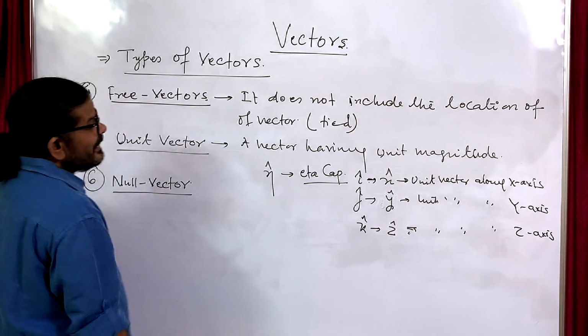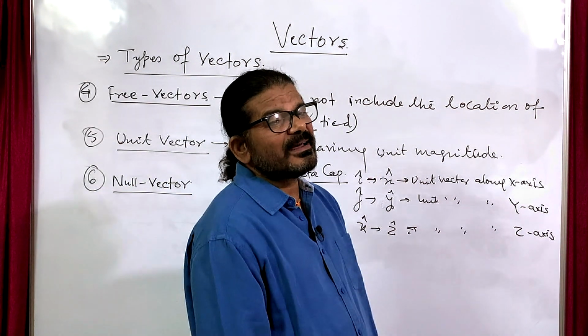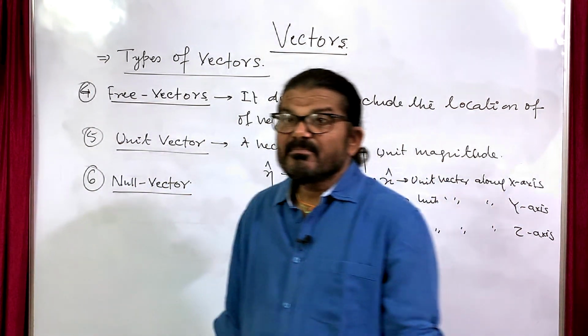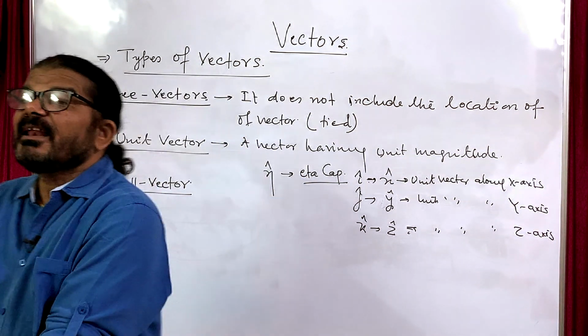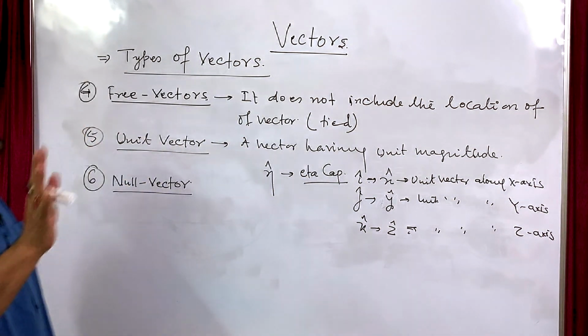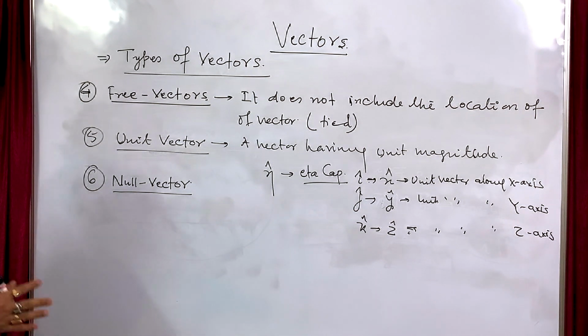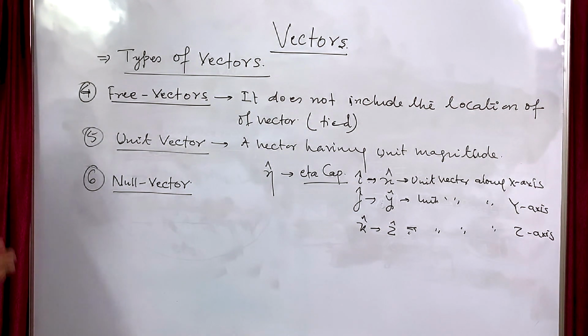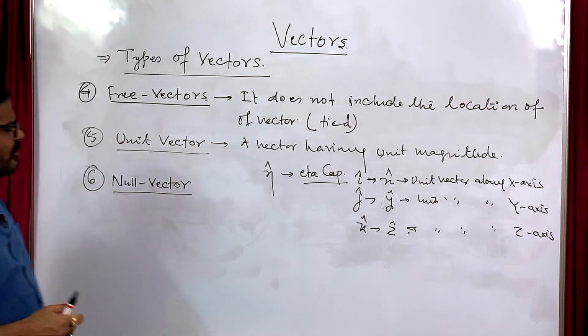Null vector. What vector are we saying? It means its direction is indeterminate. You can see any direction depending on what you suppose.